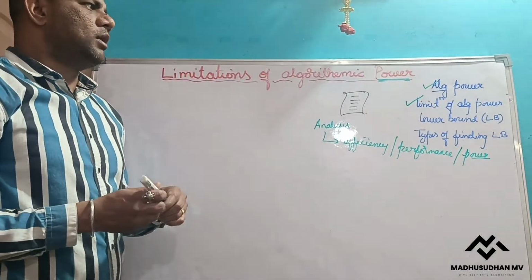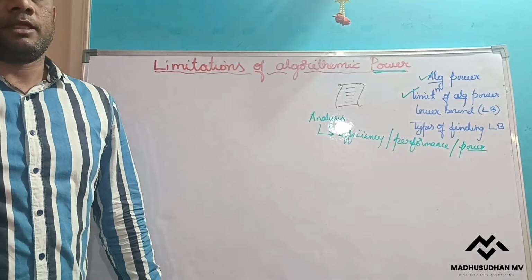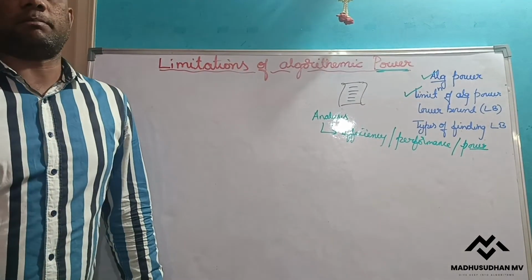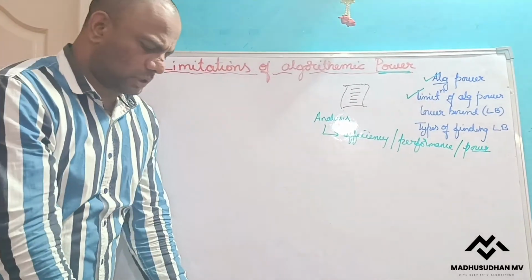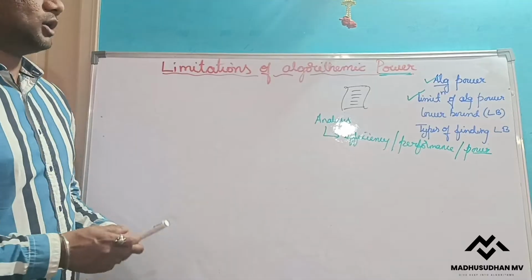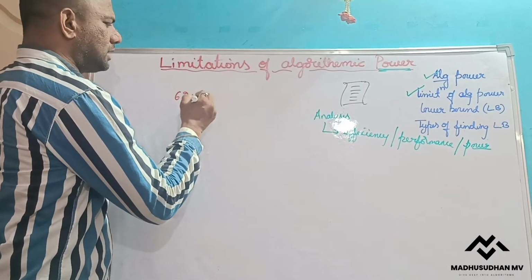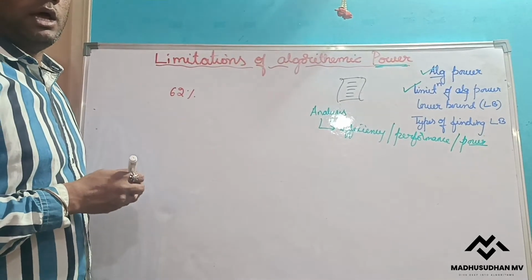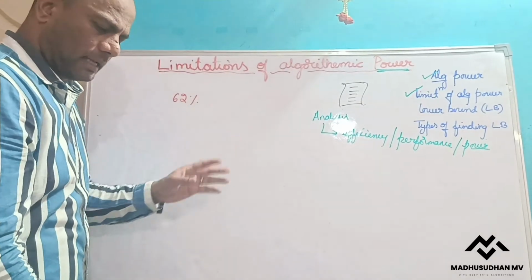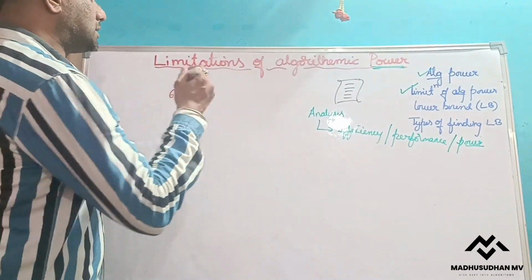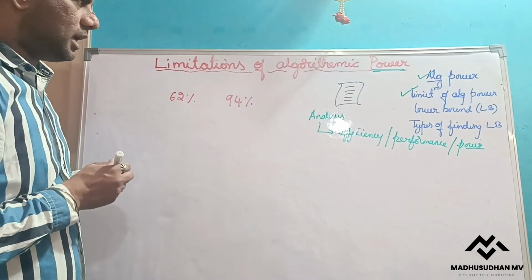Now let us see why we need to find the limitation of algorithmic power. Let us take a simple example of a student. Assume a student scored 62% in the exam. Another student in the same class scored 94%. What can we say?